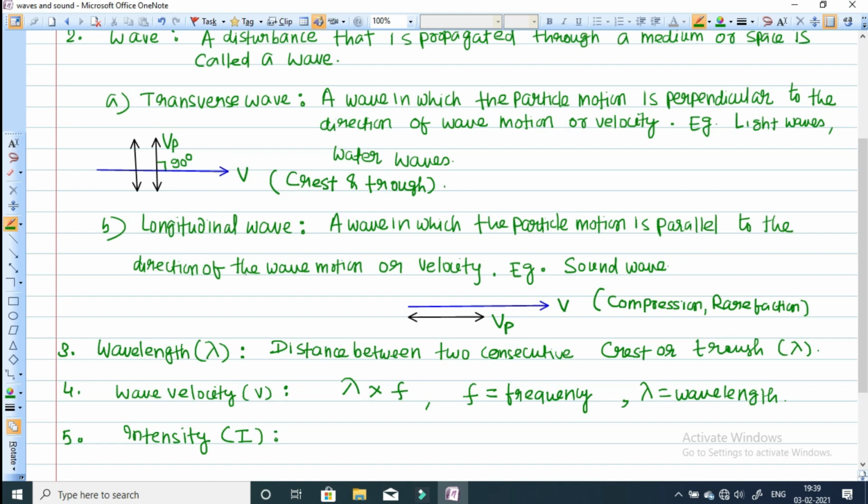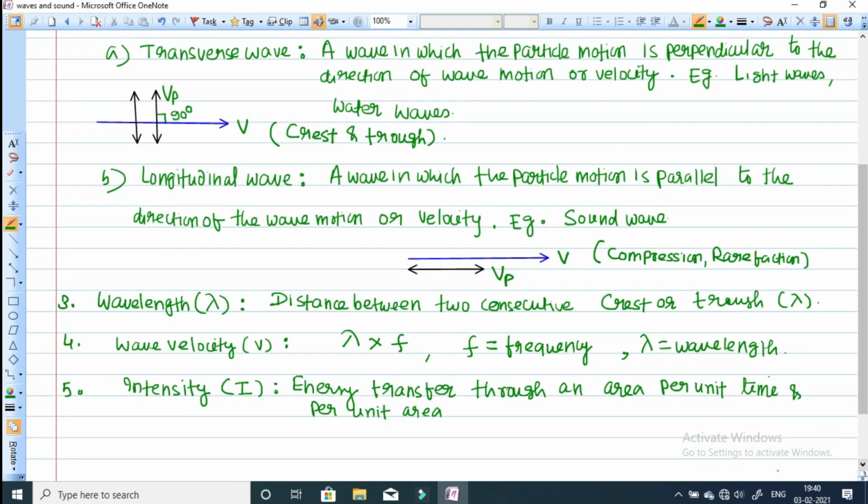So intensity is the energy transfer through an area per unit time and per unit area. Mathematically, we can write it like this also.